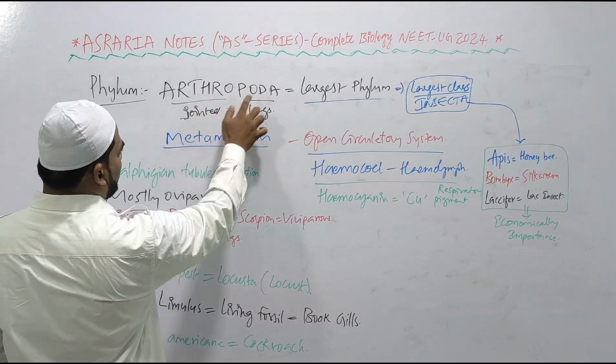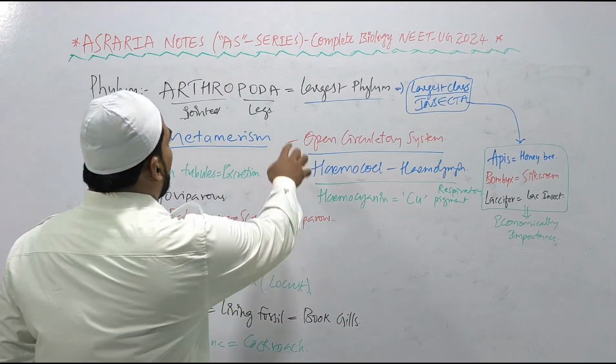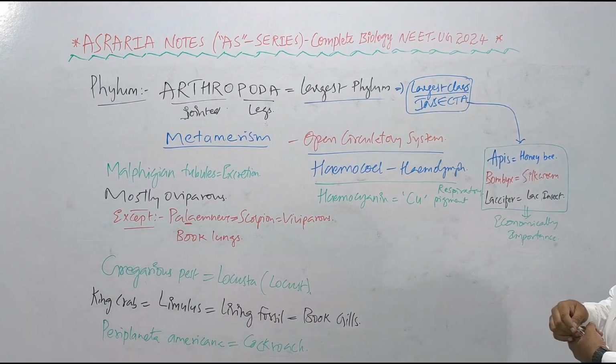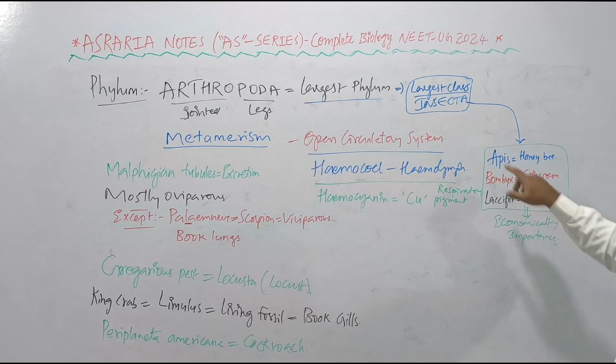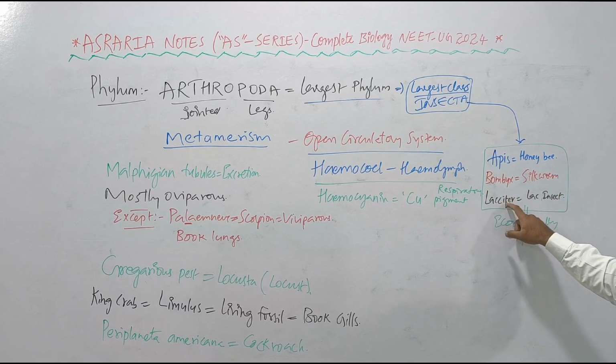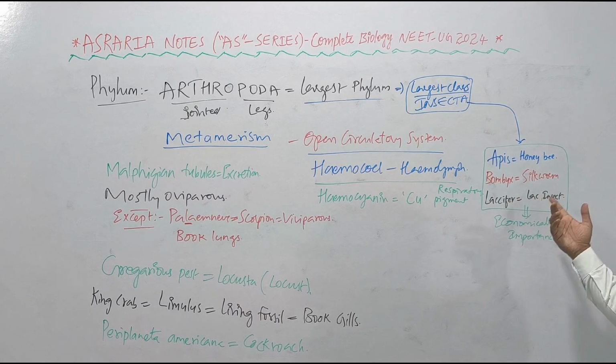आर्थ्रोपोडा, आर्थ्रो माने जॉइंटेड, पोडा माने लेग्स. They show jointed legs, right? Arthropoda is the largest phylum consisting of the largest class, that is Insecta, made up of insects, right? So economically important insects are Apis, honeybee, Bombyx, silkworm, Laccifer, lac insect. Laccifer, lac insect easily याद रहता.